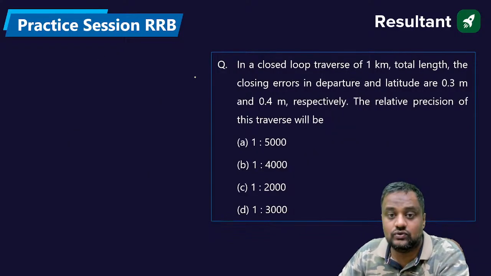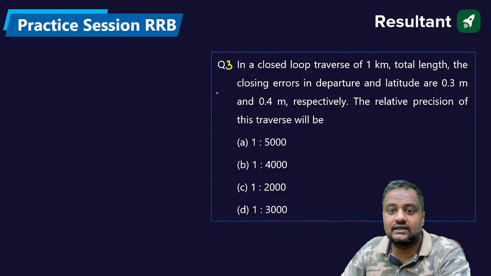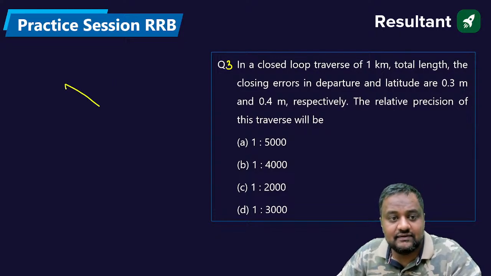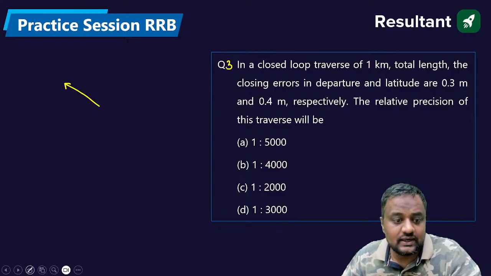Moving to the next question. Question number 3. Surveying. In a closed loop traverse of 1 kilometer, the closing error in latitude and departure is 0.3 and 0.4. Whatever the error is, its latitude and departure are 0.3 and 0.4. What is the relative precision?